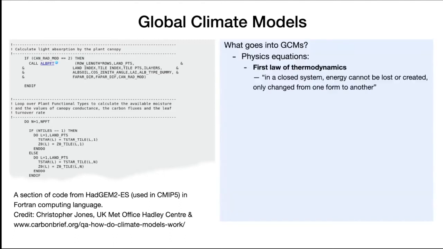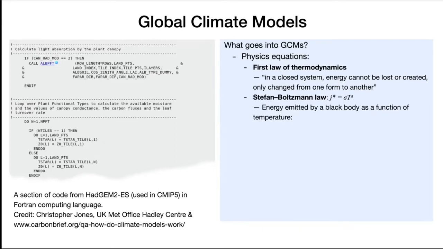And for now, I'm going to throw out a few names of the equations just for fun. So first of all, we have the first law of thermodynamics, the conservation of energy in the Earth system, that energy is only transferred but not lost or created.